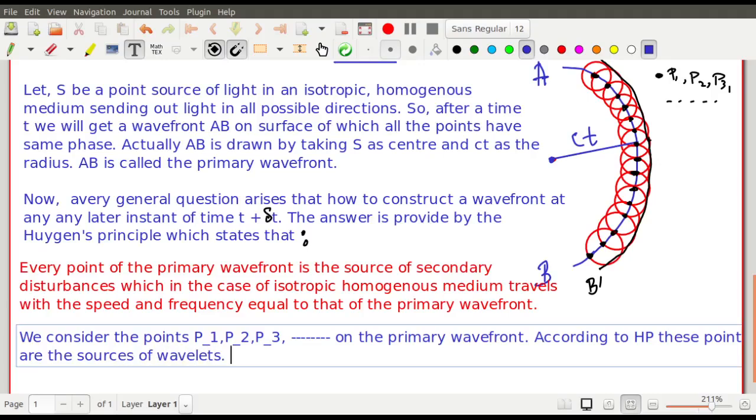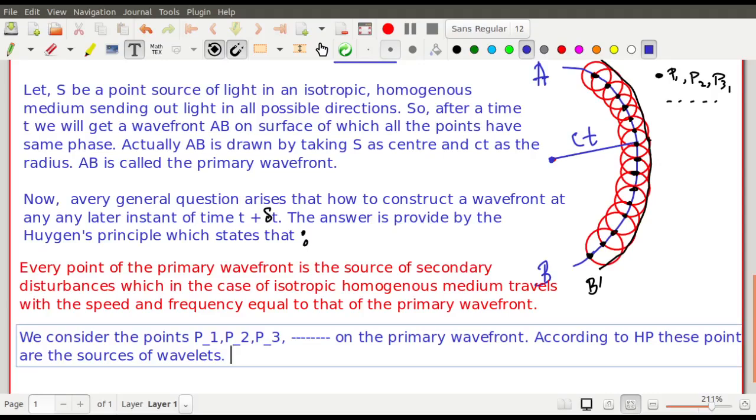Wavelets means, you know what a wavelet is, right? Wavelet means small waves. Small waves are called wavelets. Wavelets means baby waves. According to Huygens principle, these points are the sources of wavelets or secondary disturbances.